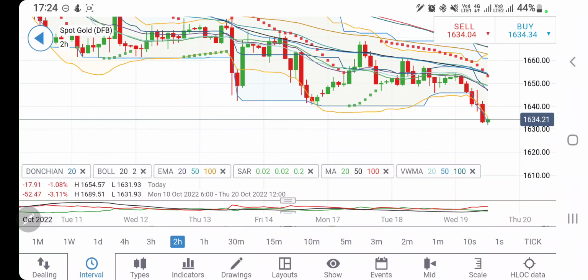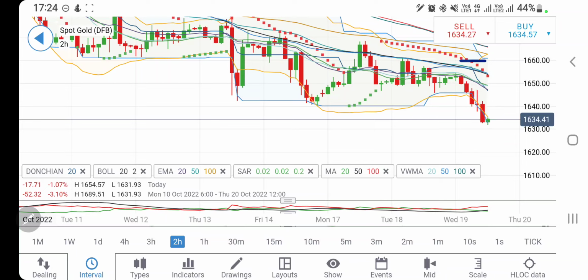Likewise on the 2-hour charts, you can find out multiple red candles, and the highs there at 1640, 1642. 1642 levels should be a very strong resistance. Yes, there is a possibility for it to drop further. If it drops below 1630, certainly you can expect 1627 and then 1624 levels. In fact, below that certainly more bearishness can be seen.